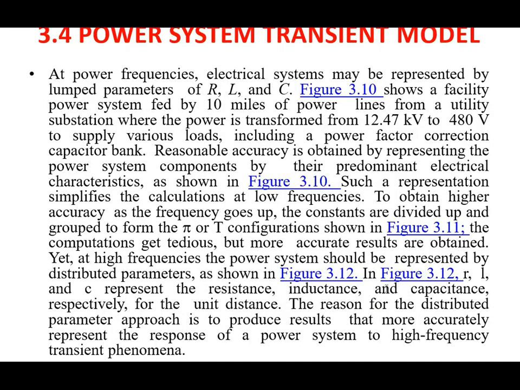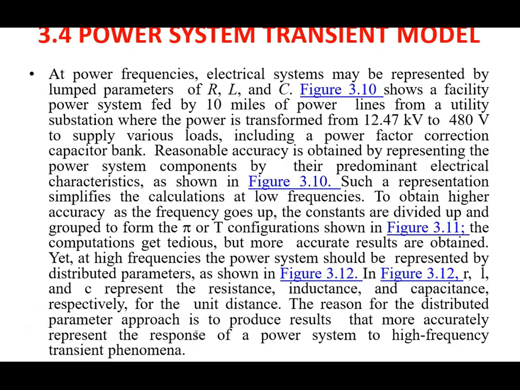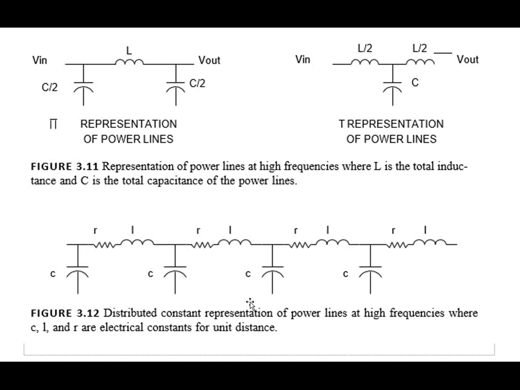So in figure 3.12, R, L, and C represent resistance, inductance, and capacitance respectively for the unit distance. The reason for the distributed parameter approach is to produce results that more accurately represent the response of the power system to high frequency transient phenomena. So we will use this kind of arrangement of the power lines for higher frequency applications.